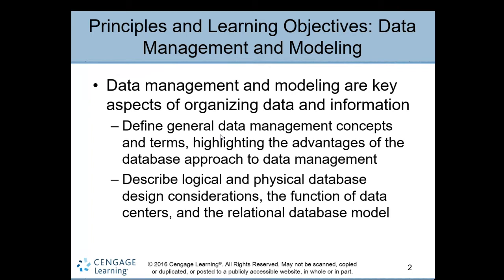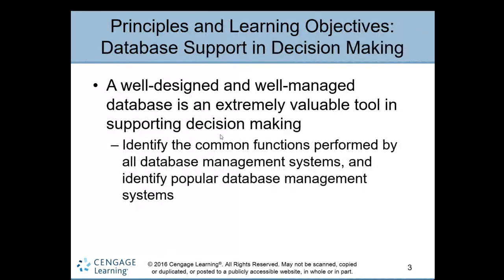Modeling is nothing but the designing part of data, and it plays a key role in organizing the data and information, right? We'll see more about physical and logical database design considerations, and the relational database model also. We'll see what is a relational database.